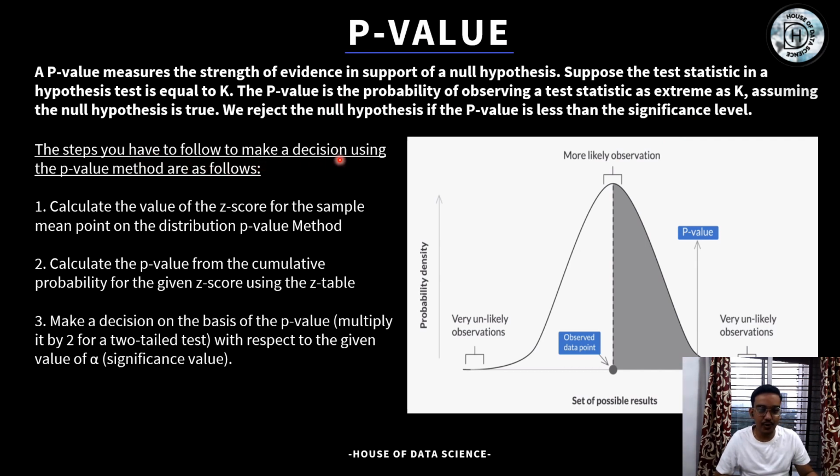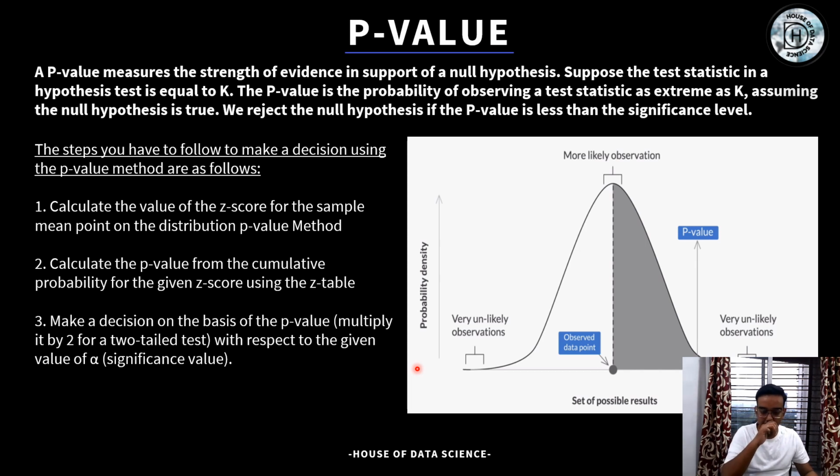So, steps you have to follow to make a decision using a p-value. Calculate the z-score for a sample mean point of distribution for the p-value method. Calculate the p-value from the cumulative probability for a given z-score using the z-table. So there is a process of using the z-score from a z-table, and finally making a decision on the p-value. Multiply it by 2 for a two-tailed test. If you are doing a two-tailed test, you have to multiply it by 2. So there are two things. One is a two-tailed test and one is a one-tailed test.